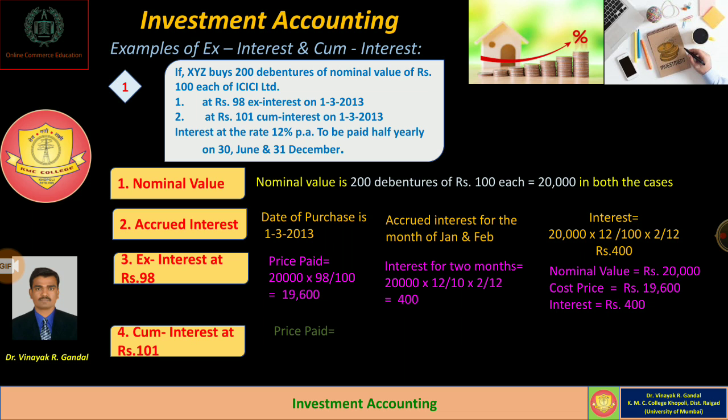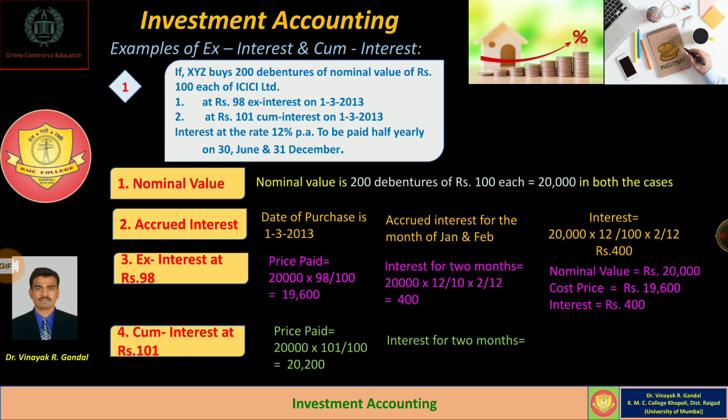In this case, the price paid is equal to 20,000 into 101 divided by 100. So the total amount of price paid is 20,200 because 200 debentures are purchased at rupees 101 at cum interest, and cum interest means price which includes the interest.